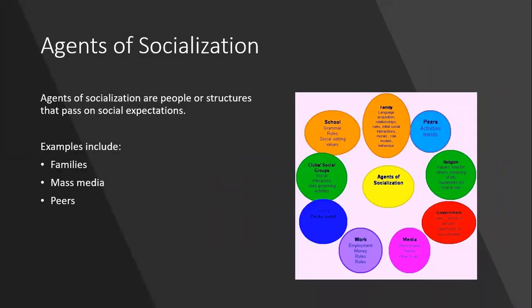Agents of socialization are people or structures that pass on social expectations. Examples include families, the mass media, and peers. And families are typically the first agent of socialization for a child because they teach them the societal expectations from birth. And then it'll probably move on to peers where you learn how to socialize in school, how to act with your peers, and the mass media just influences everyone.